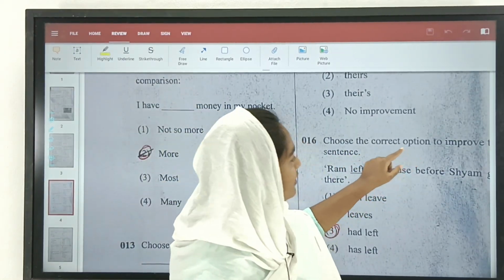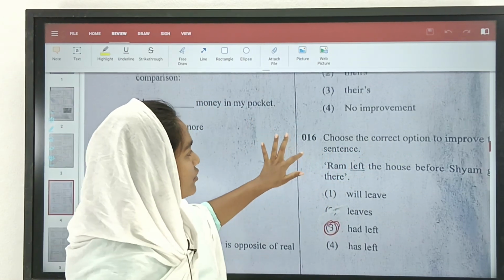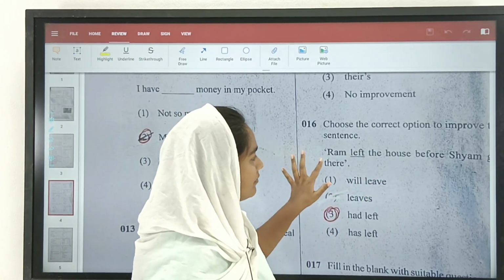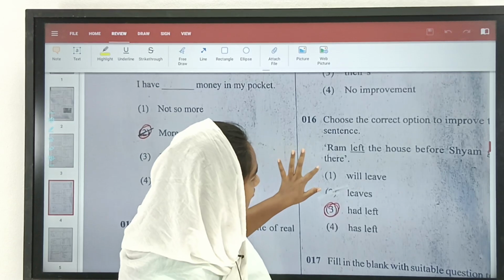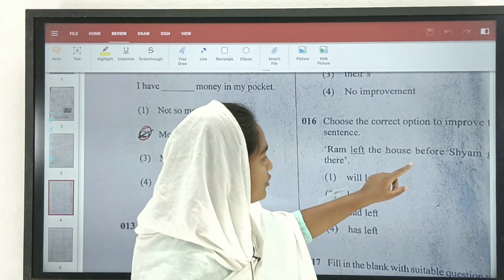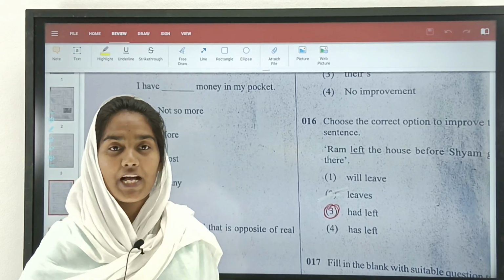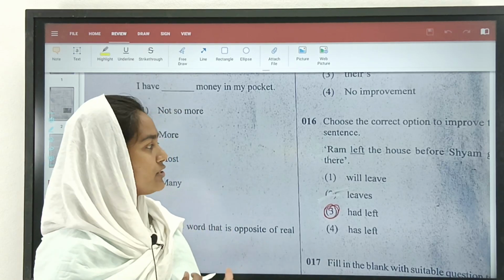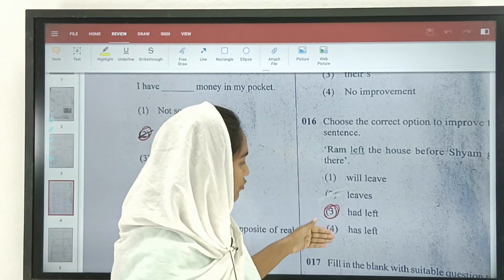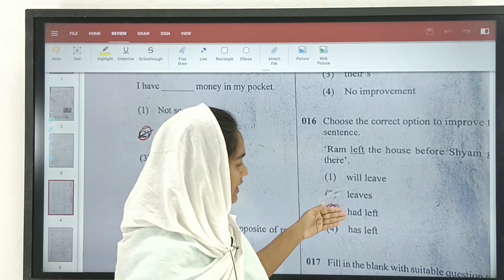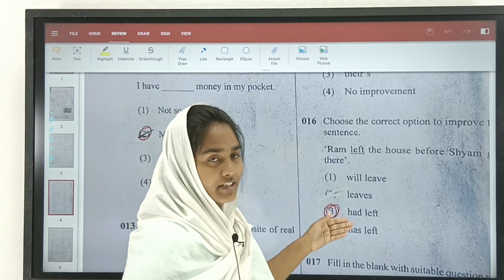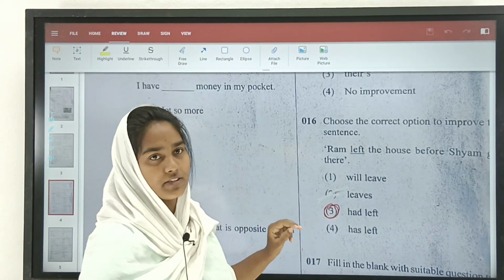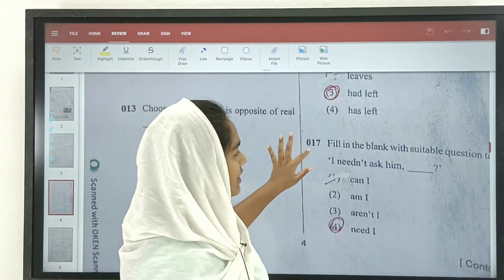Choose the correct option to improve the sentence. Here we are trying to edit something. Let us see what that is. Ram left the house before Shyam got there. So here the sentence is in past form. So we need to select something which is in past form, just to edit, that means just to improve the sentence. So we have 4 options here: will leave, leaves, had left, has left. In these 4 options we need something which is past tense, that is had left, the third option. So let us move on to the 17th question.